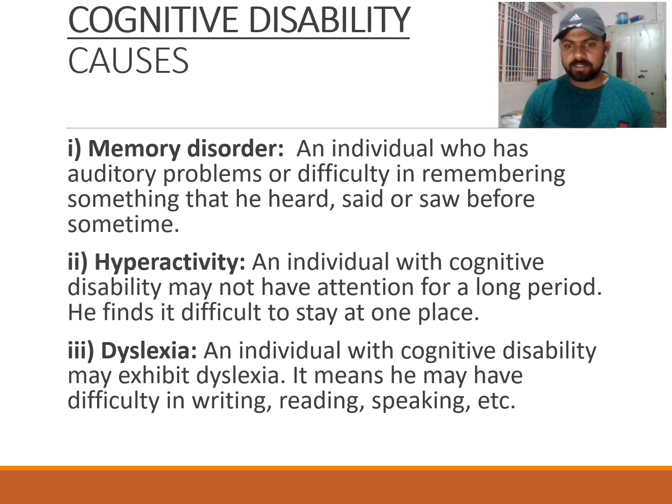The person understands things but is incapable of delivering his knowledge. This comes under dyslexia, meaning he can neither write, read, nor speak.